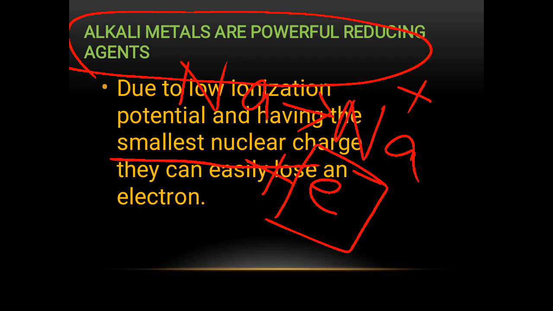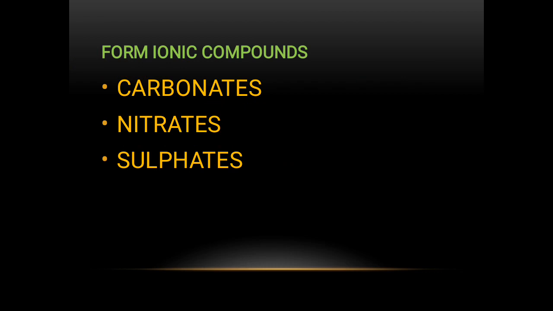the other and to oxidize themselves. That's why they are called reducing agents. As they form ions, the stable ions, by losing their electrons, they form ionic compounds such as carbonates, nitrates